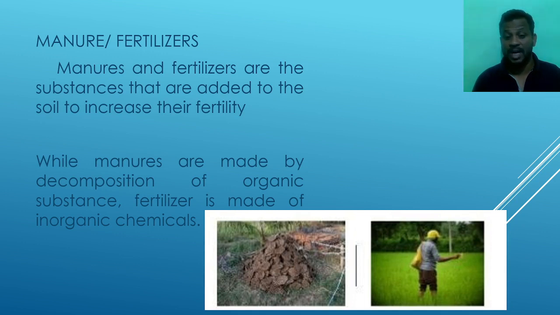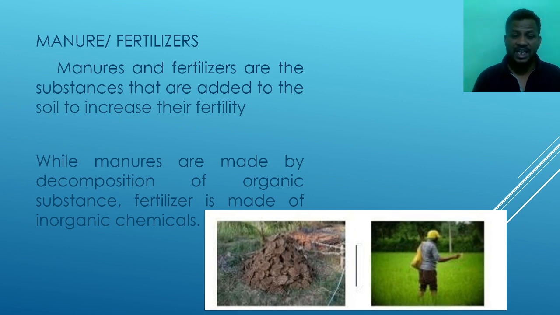That is known as manure, made from organic substances like fruit leaves, plant leaves, some other vegetable leaves, cow dung and animal dung. These are the organic substances used to prepare manure.